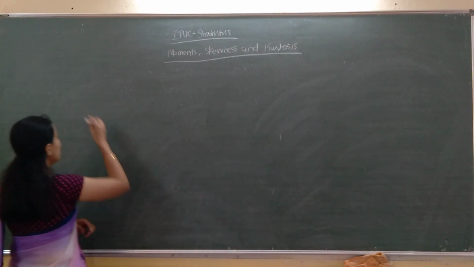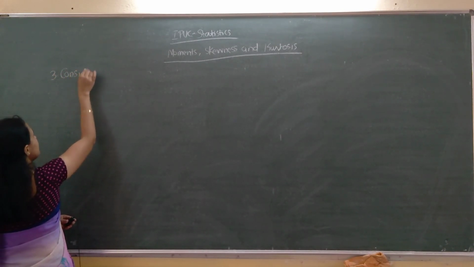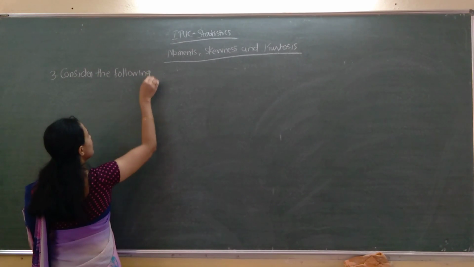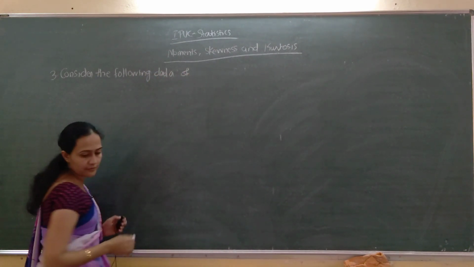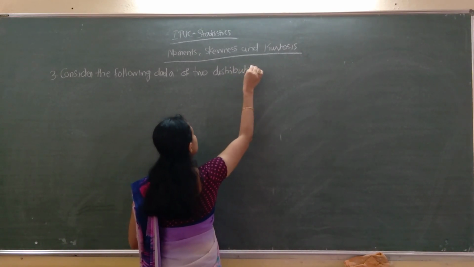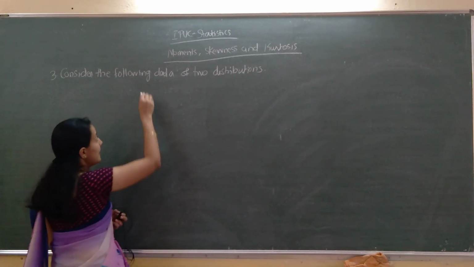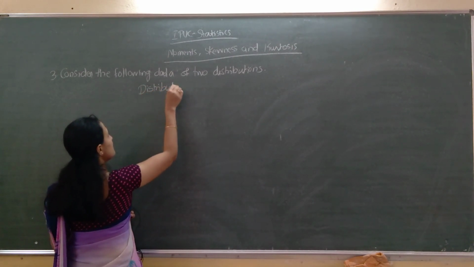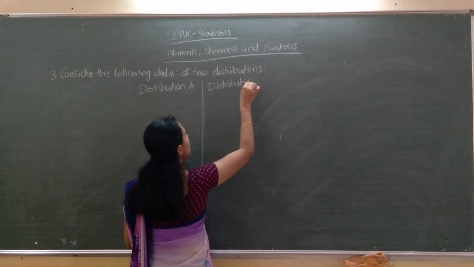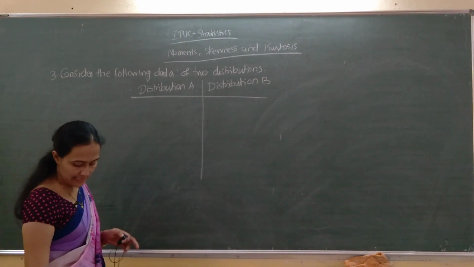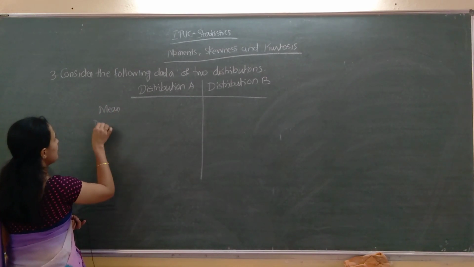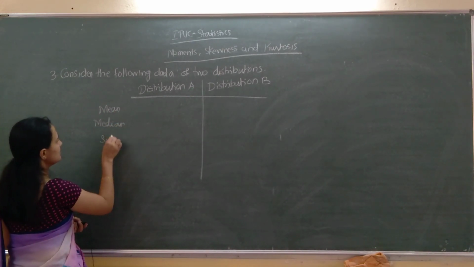So consider the third problem. Consider the following data of two distributions, distribution A and distribution B. Here mean, median and standard deviation are given.